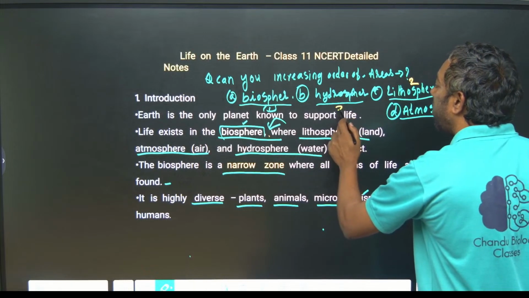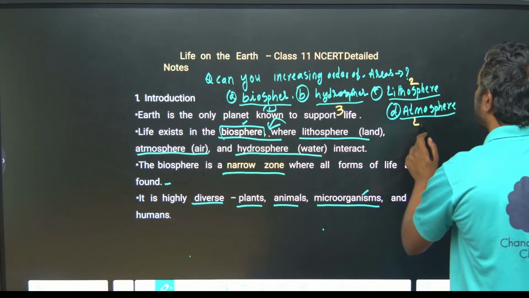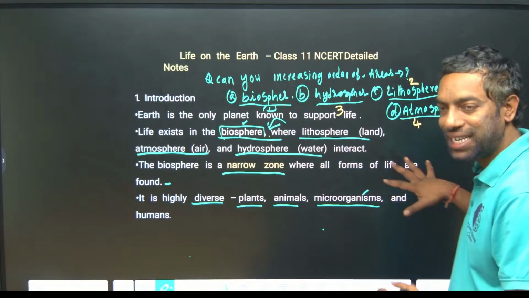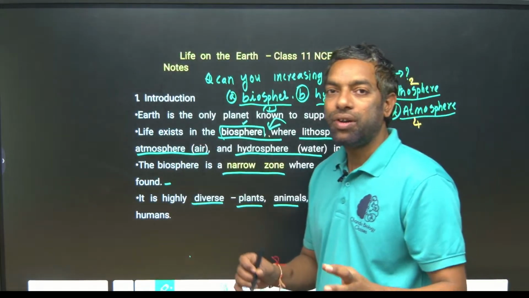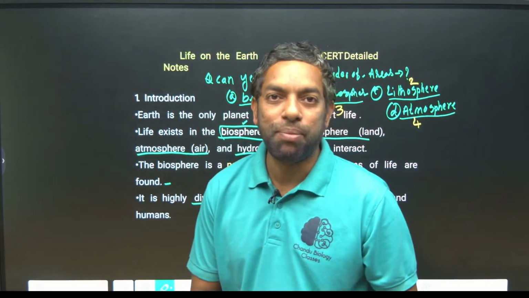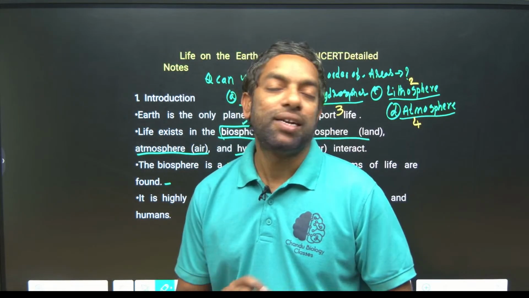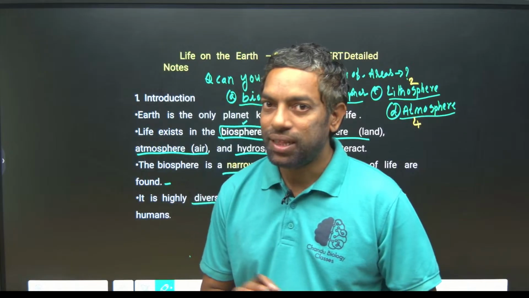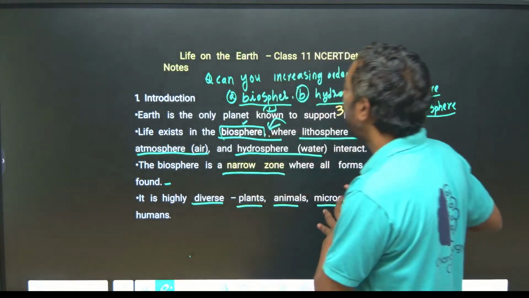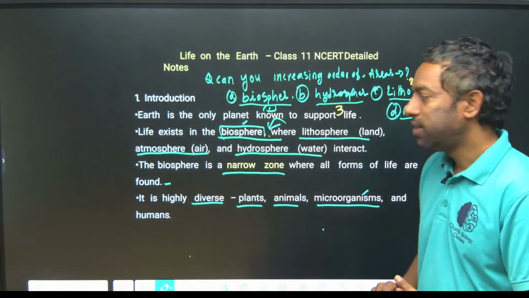Third, hydrosphere. Fourth, atmosphere. This is the increasing order. The question looks very simple, but it can be analytical and consume your time, so you have to be clear about the topic.